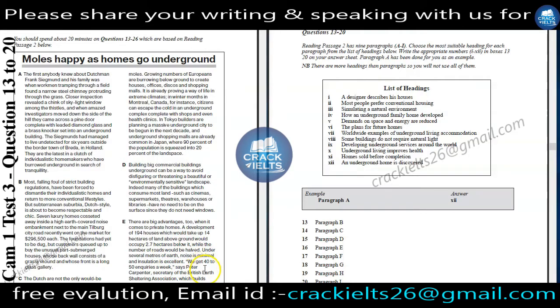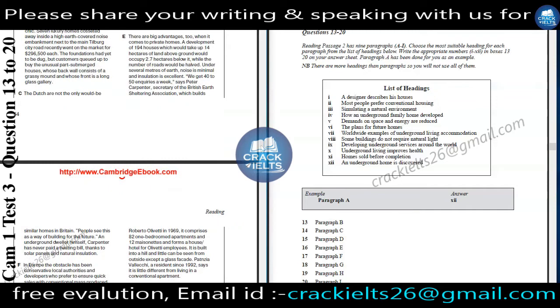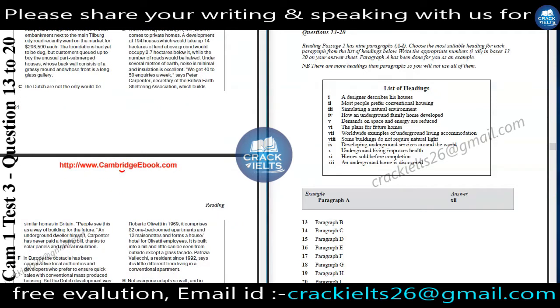We get 40 to 50 inquiries per week, says Peter Carpenter, secretary of the British Earth Sheltering Association, which builds similar homes in Britain. People say this is a way of building for the future. An underground dweller himself, Carpenter has never paid a heating bill thanks to the solar panel and natural insulation.